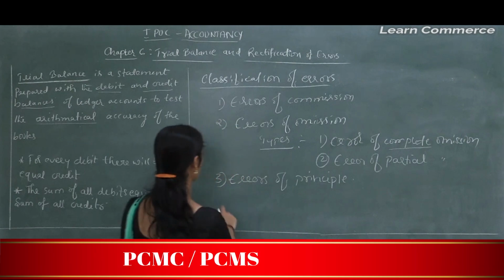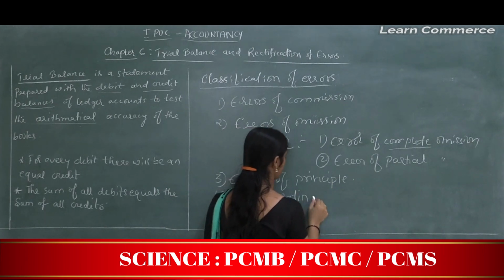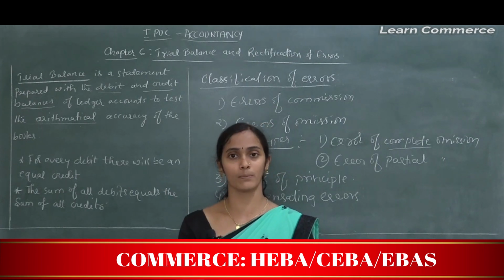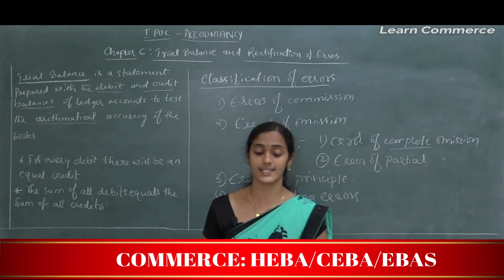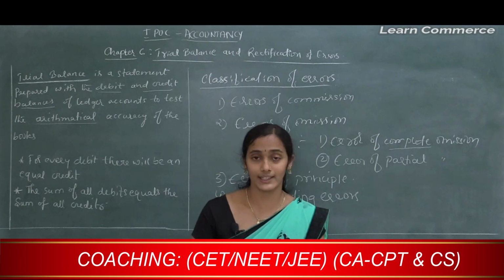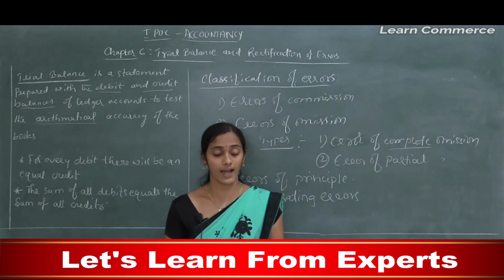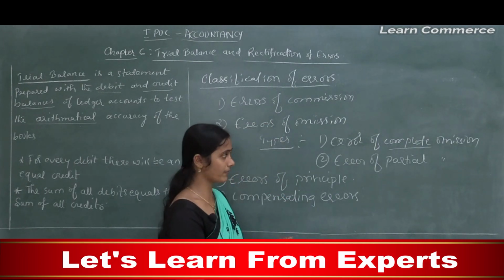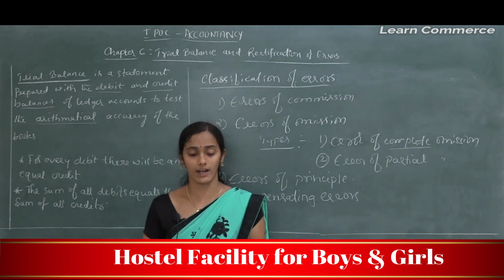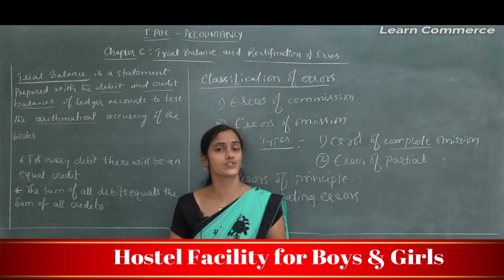And the next important error is compensating errors. Compensating errors: when two or more errors are committed in such a way that the net effect of these errors on the debits and credits of accounts is nil, such errors are called compensating errors.